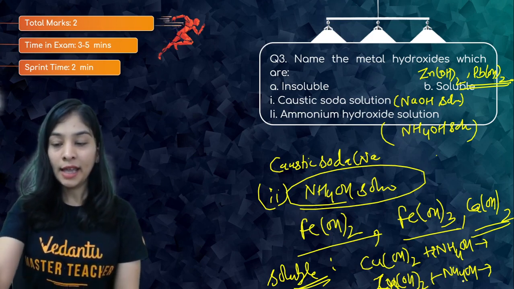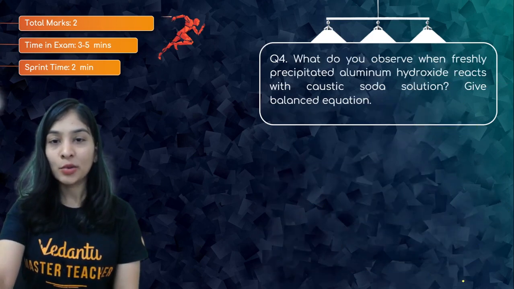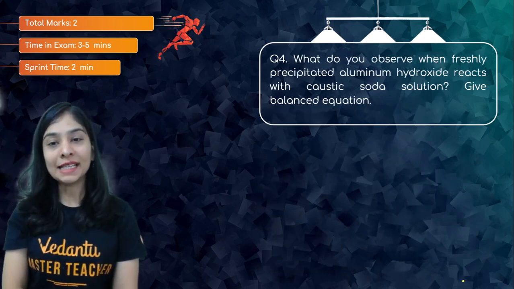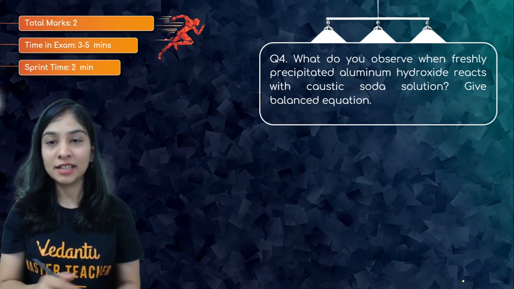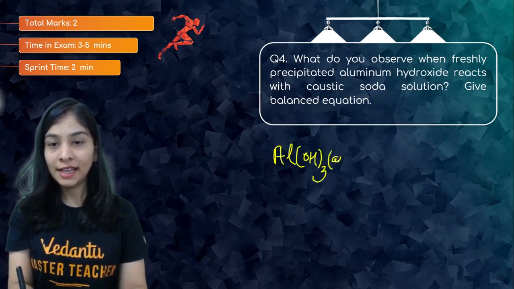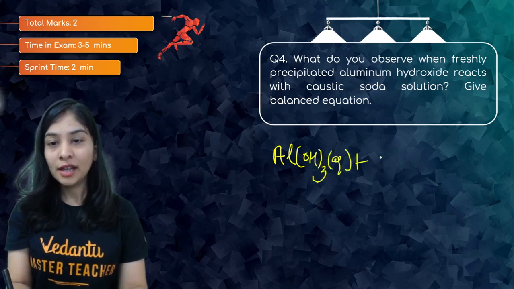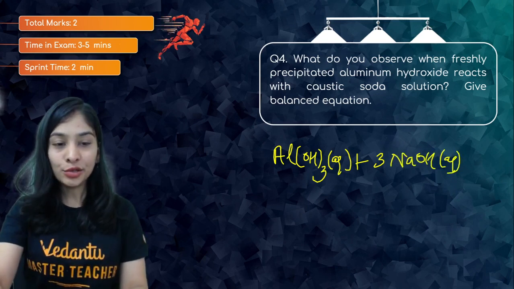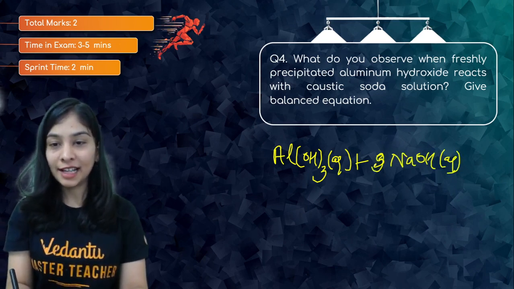All right, students, we can move ahead now with the next question. Question number 4. What do you observe when freshly precipitated aluminium hydroxide reacts with caustic soda solution? Freshly prepared aluminium hydroxide. This is my aluminium hydroxide. I've taken this aqueous solution and I'm putting in NaOH solution, that is my sodium hydroxide solution. And when I do so, I'm just talking about the reaction that's possible.